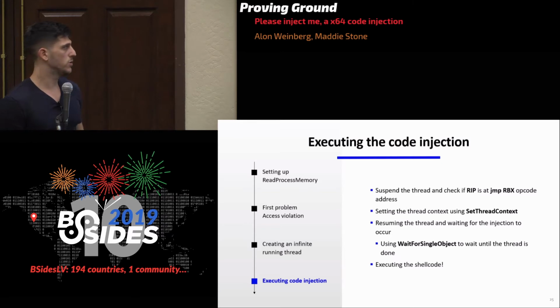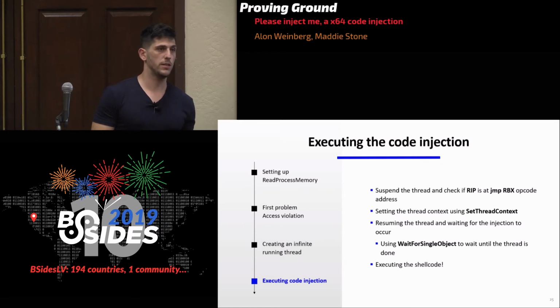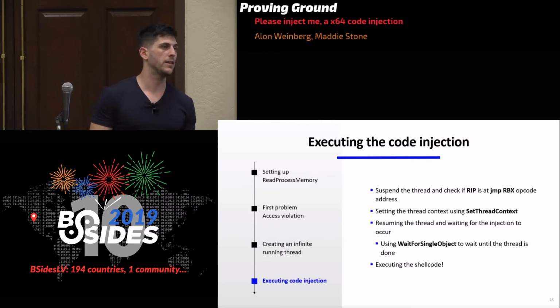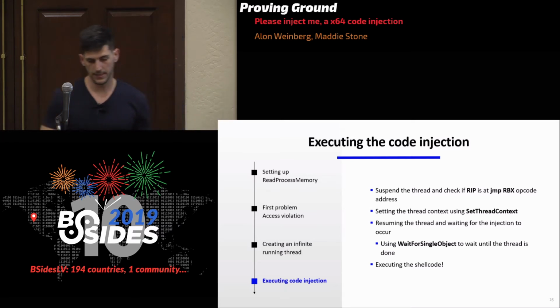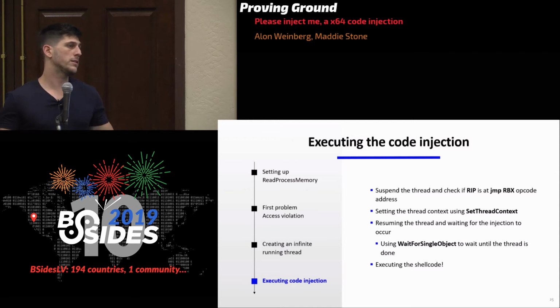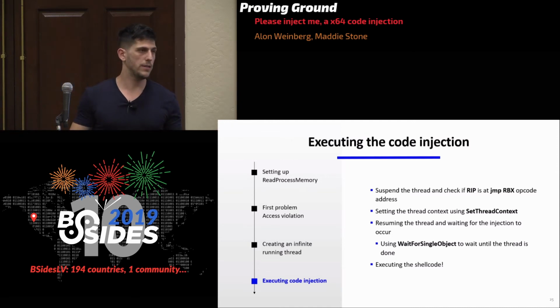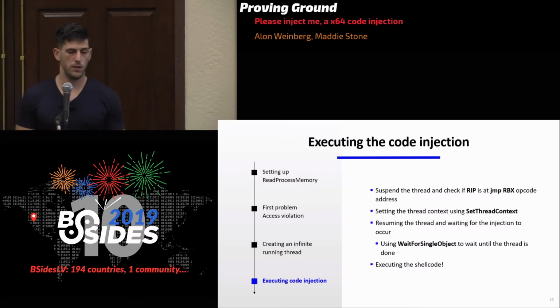Then we use WaitForSingleObject, so that when we resume the thread, we wait for it to run. We see that the thread was terminated. The data was copied into the target process, and then we can execute it using one of the many known methods of executing code. Let's say CreateRemoteThread, and then we can execute the shellcode.